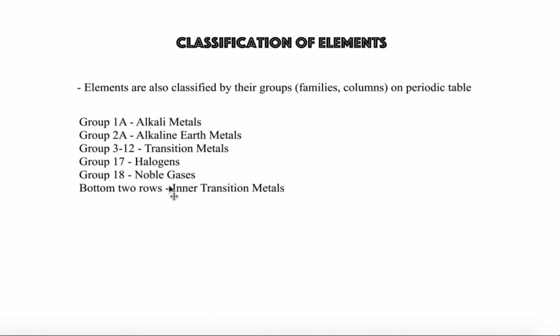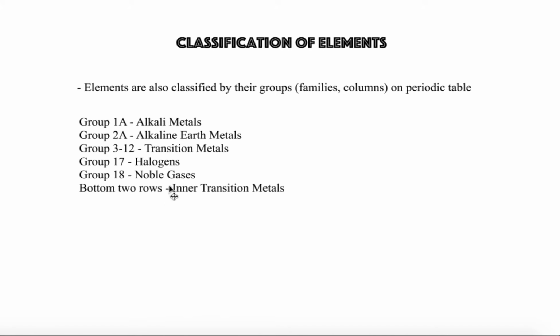And then right here, these two rows are called the inner transition metals. These were removed mainly to condense the periodic table, and because these two rows share properties that are different than the other elements here. So while we could include these two rows in this block right here, which is why they're called the inner transition metals, because they should be in there, they're actually removed mainly for the sake of how the periodic table looks and because their properties are a little different.